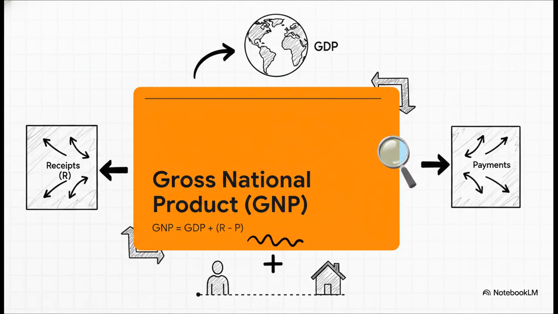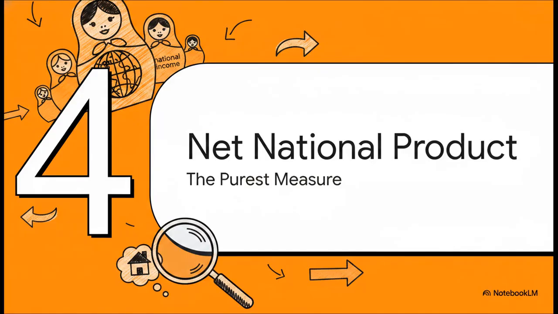So how do we actually calculate this citizenship shift? It's wonderfully logical. We start with our geographical GDP, but then we add net income from abroad. That's R minus P, the receipts, money earned by our citizens working or investing overseas, minus the payments, money made by foreigners inside our country who are sending it back to their own homes. By adding that net foreign income, we completely transform a border-based metric into a citizen-based metric. That sets us up perfectly for part 4, NNP, the purest measure.